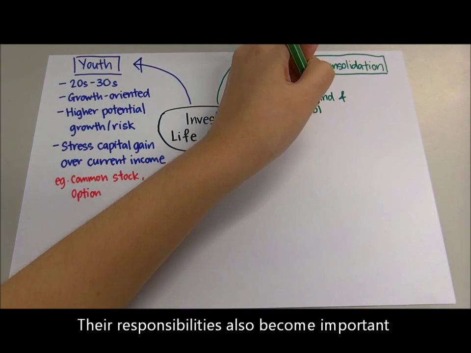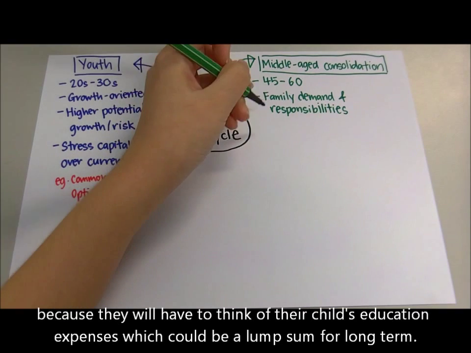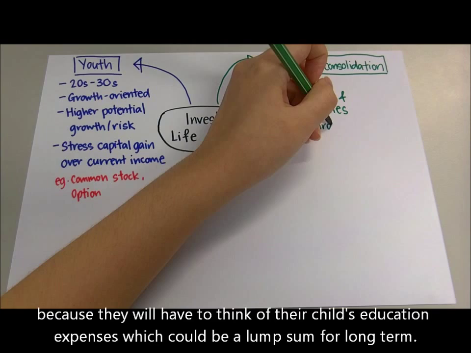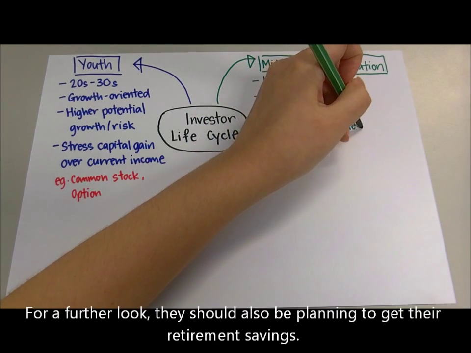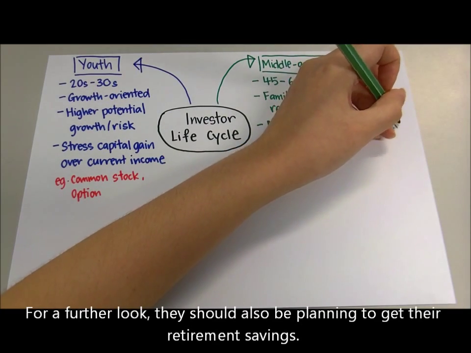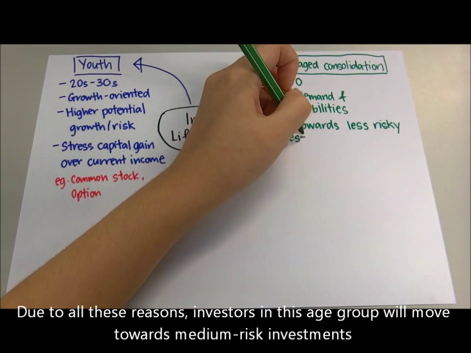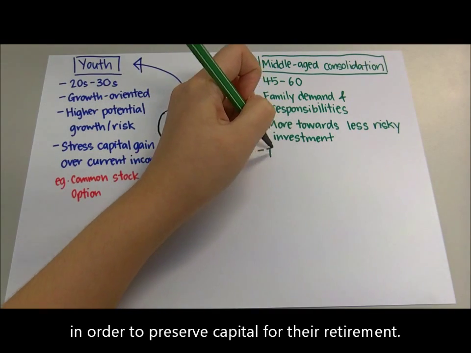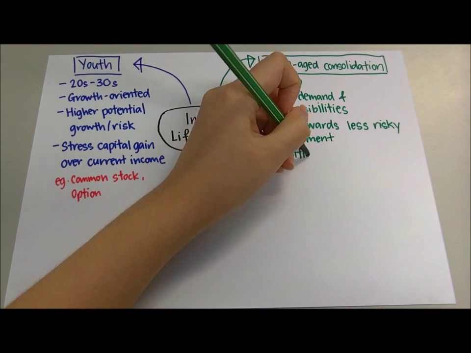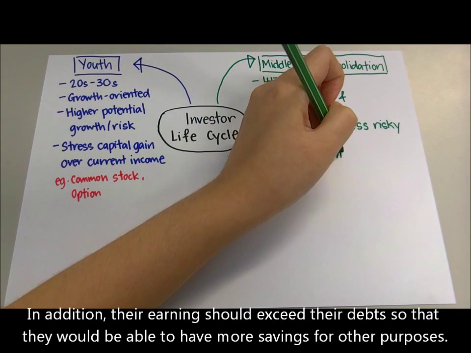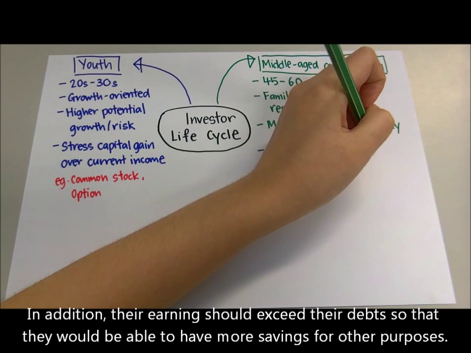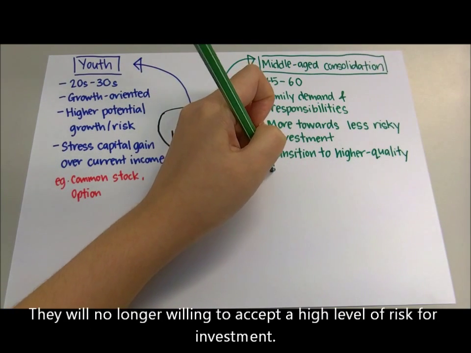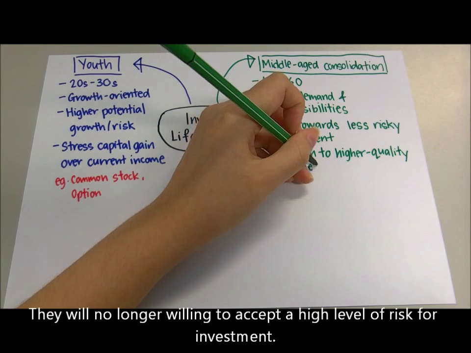Their responsibilities also become important because they will have to think of their child's education expenses, which could be a lump sum for long-term. For a further look, they should also be planning to get their retirement savings. Due to all these reasons, investors in this age group will move towards medium-risk investments in order to preserve capital for their retirement. In addition, their earnings should exceed their debts so that they would be able to have more savings for other purposes. They will no longer be willing to accept a high level of risk for investment.